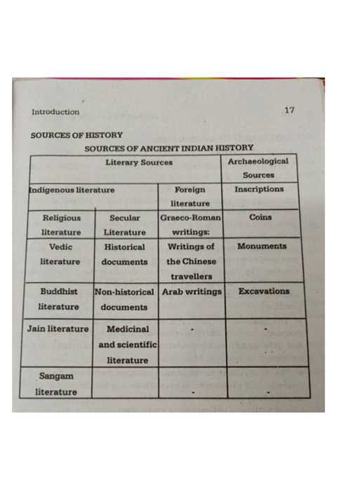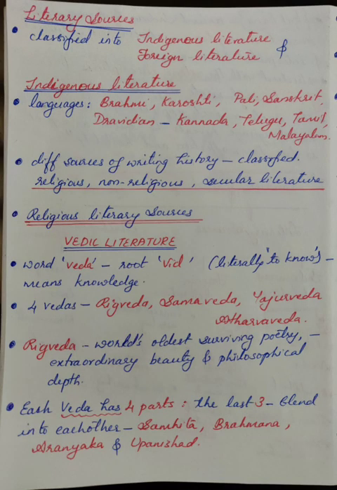With regard to indigenous literature, it constitutes religious literature, Vedic literature, Buddhist literature, Jain literature, Sangam literature, secular literature, historical documents, non-historical documents, medicinal and scientific literature. With regard to foreign literature, Greco-Roman writings, writings of the Chinese travelers Fahien and Itsing, and next comes Arab writing. Just now we have learned about the Arabic writer Al-Biruni in his book Tarikh-i-Hind. So let's go into the detail of literary sources.